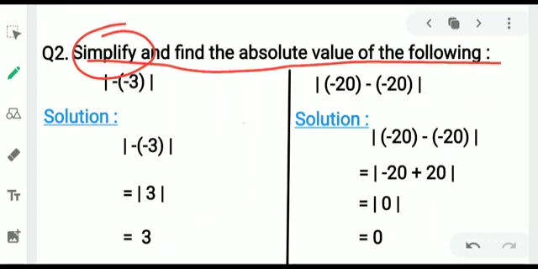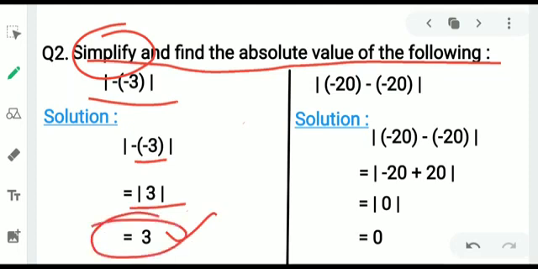You can see -3 is written. What was rule number 3? Whenever a subtraction sign is given, the integer after it will be represented with the opposite sign. -3 is given and 2, so it becomes plus, and the absolute value of +3 is always 3. So it is the absolute value of -3.